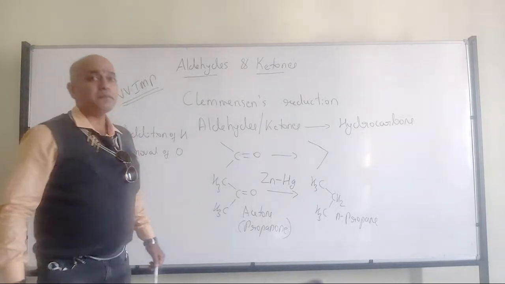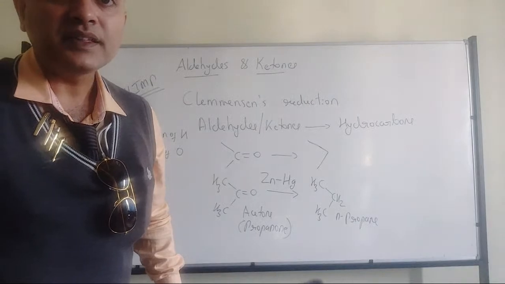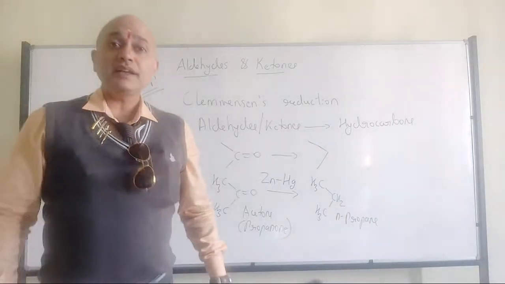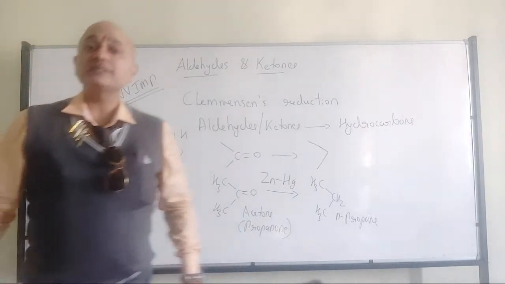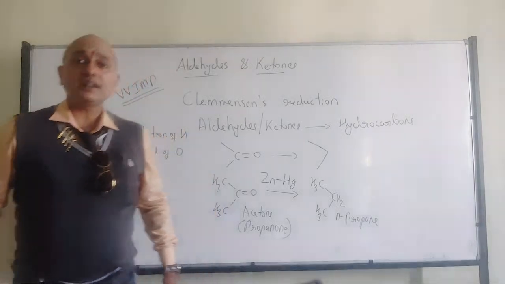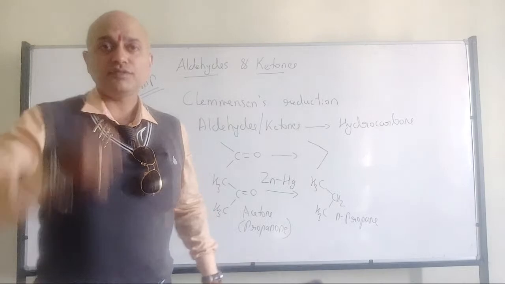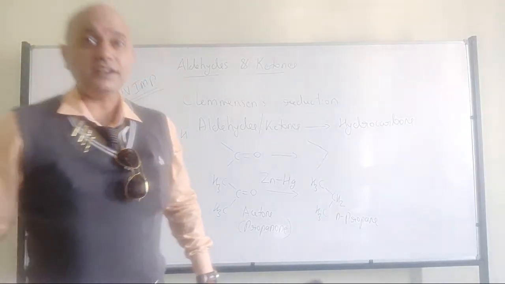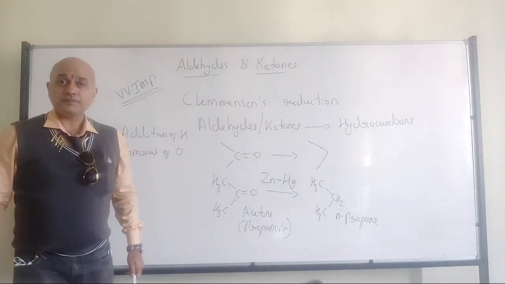Amalgam is nothing but a mixture. Mercury is a liquid metal, and it will be mixed with another metal. Therefore, zinc amalgam can be an example of an alloy. Similarly, we have the silver mercury combination, which earlier was used for filling into the teeth and all. So that's why we have the zinc amalgam.